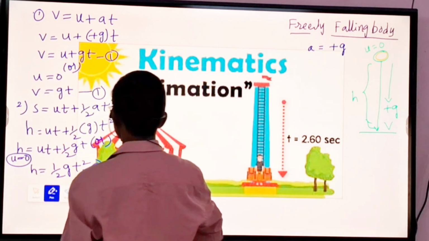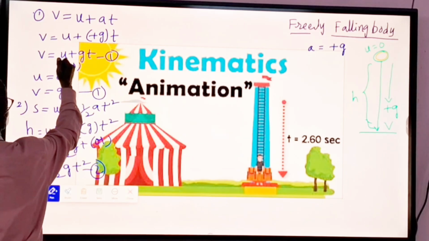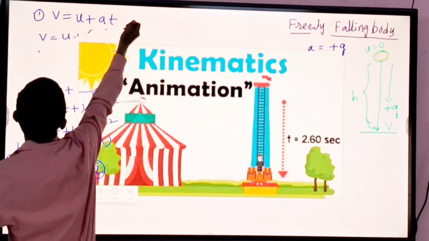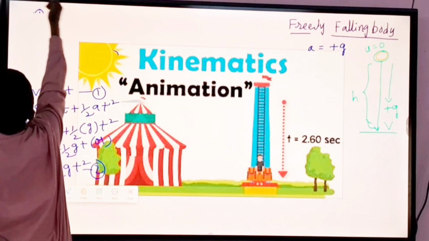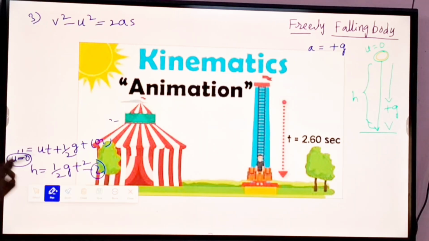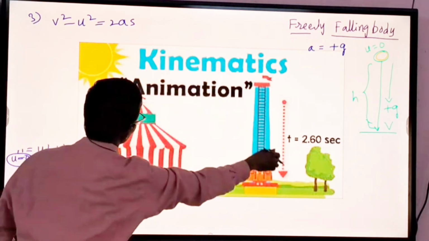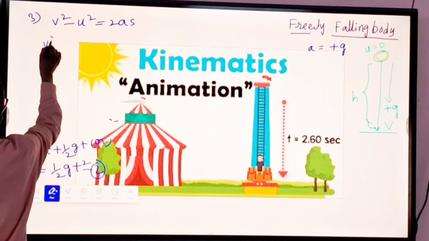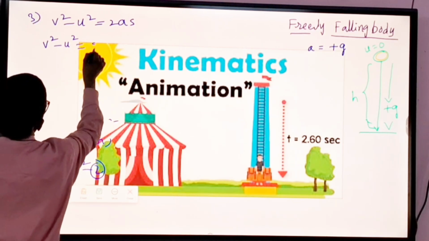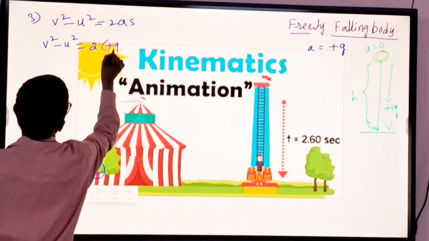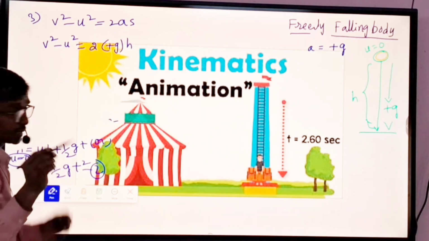What is next? The third equation. When we apply this third equation, v is the final velocity and u is the initial velocity. So v square minus u square is equal to 2 times g into s, where s means h we are taking.